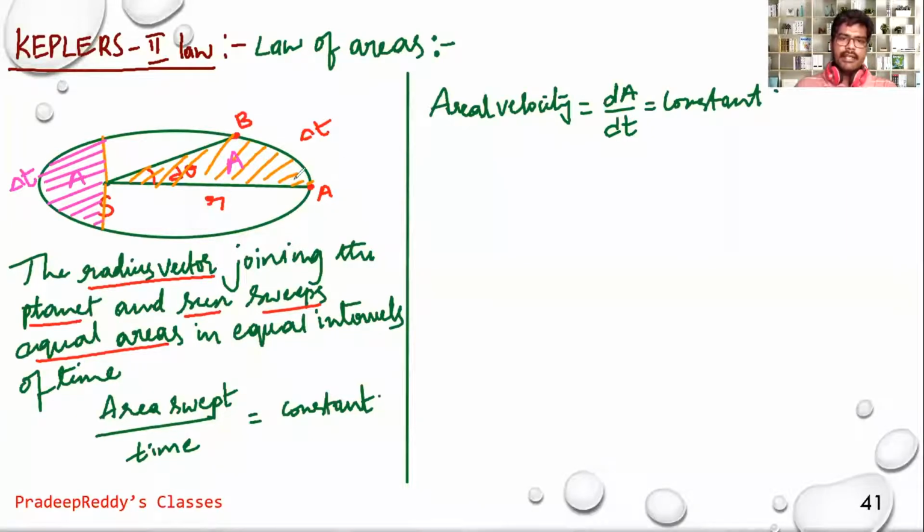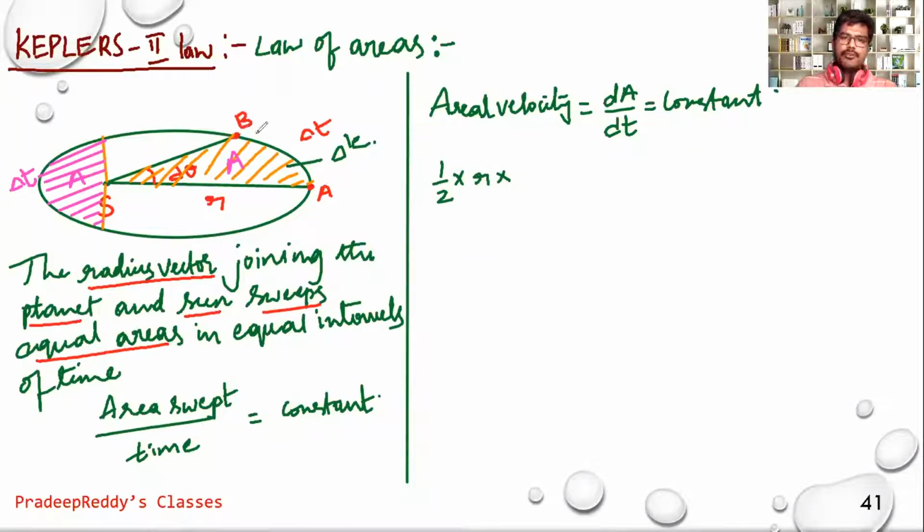And if you calculate the area of this, you can write it as this is in the form of a triangle, right? Therefore, this area is half into base. Base is some distance, let me take it as r, into height.